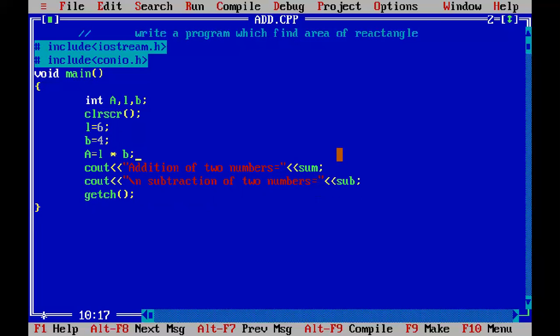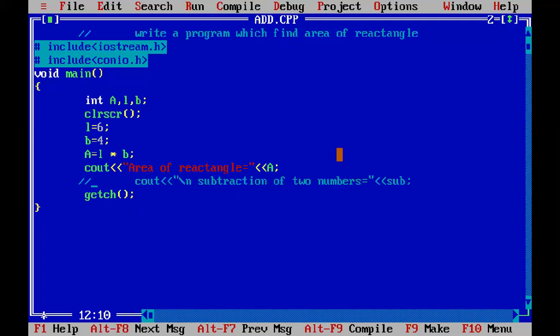Now, over here, I will change the message. The message will be: area of rectangle is equal to, and I will show the variable capital A. What happened to this statement?